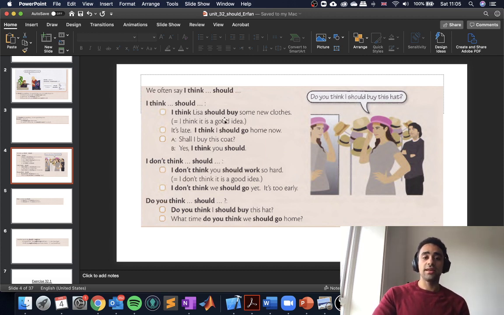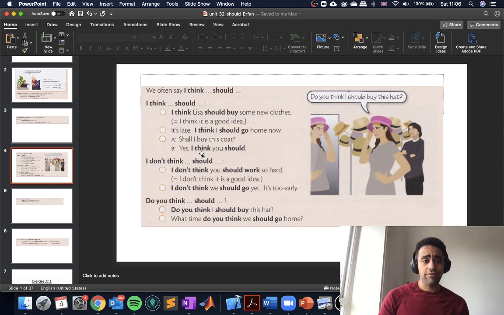It's late. I think I should go home now. It's a good idea, in my opinion, to go home now. Because it's late. Should I buy this coat? Yes, I think you should. So you're asking for an opinion. Should I buy this hat? Should I buy this phone? Should I buy this or that? And then people will be like, oh, well, I think you should. I think you shouldn't.